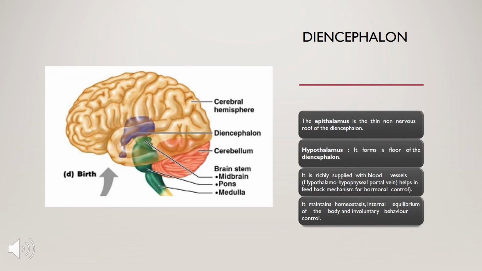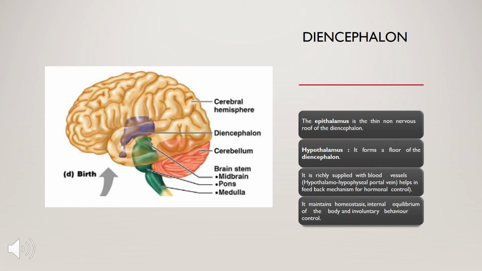When we are talking about the diencephalon, we know that it consists of three parts: epithalamus, thalamus and hypothalamus. Now what are these? The epithalamus is the thin non-nervous roof of the diencephalon. The hypothalamus forms the floor of the diencephalon.